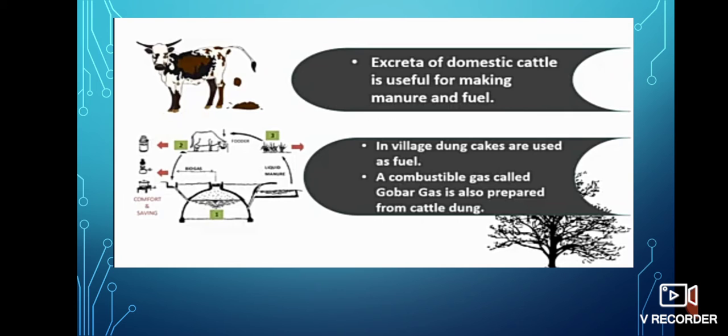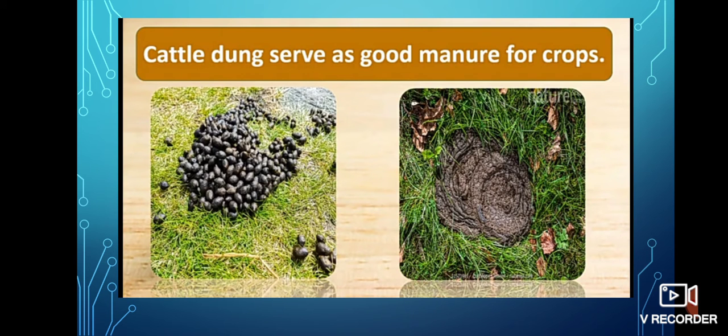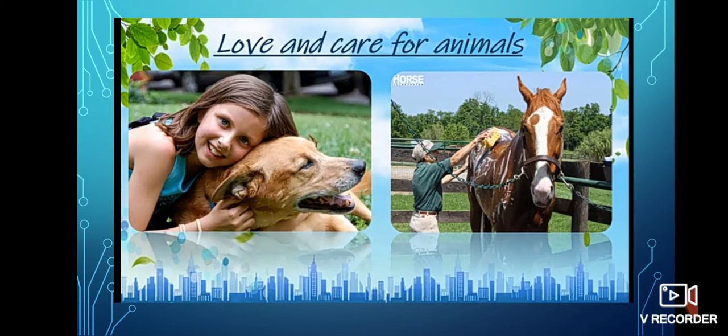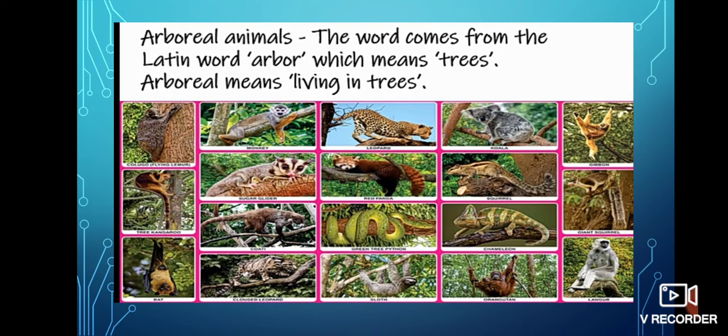In villages, dung cakes are used as fuel. A combustible gas called gobar gas is also prepared from cattle dung. You can see in this picture cattle dung serves as good manure for crops. So everyone loves and cares for animals.